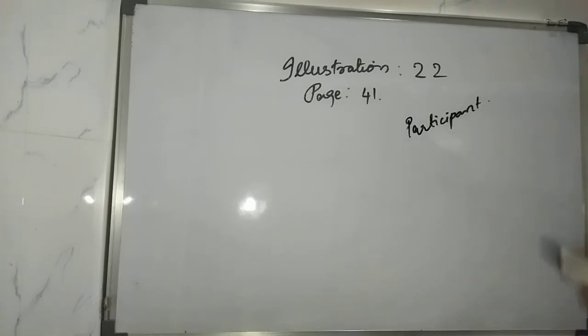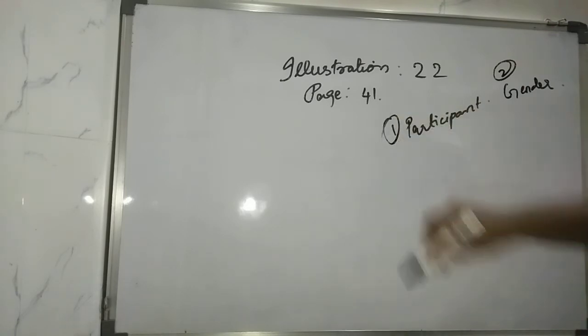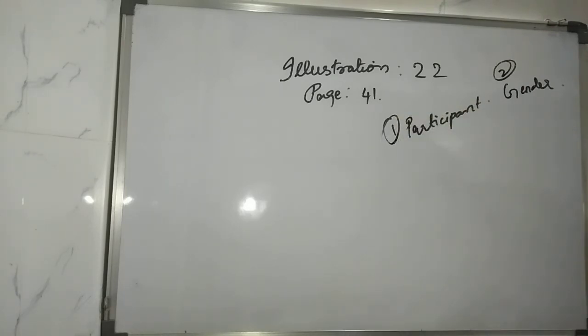Then read the question fully. Teachers contributed a little more for the picnic. There was a support staff of 10 males. So males are given, so gender is also given to you. So this is the second attribute and this is the first attribute given to you. And contribution was not collected from them. 20% of those who participated in the picnic were females and 2 of them were teachers.